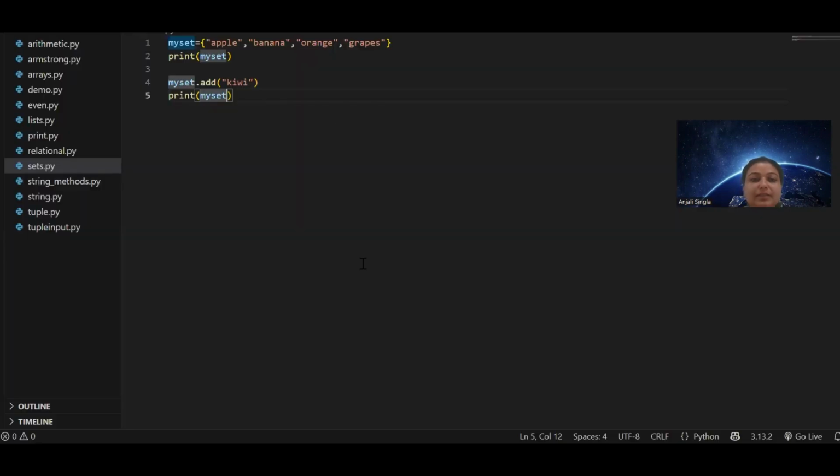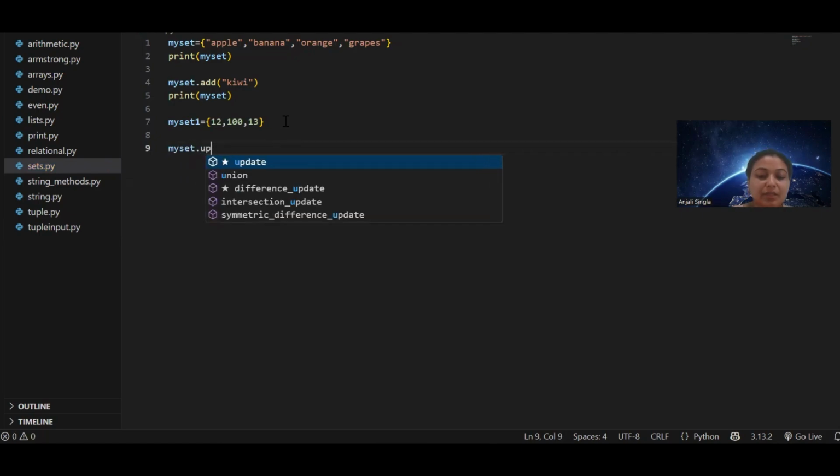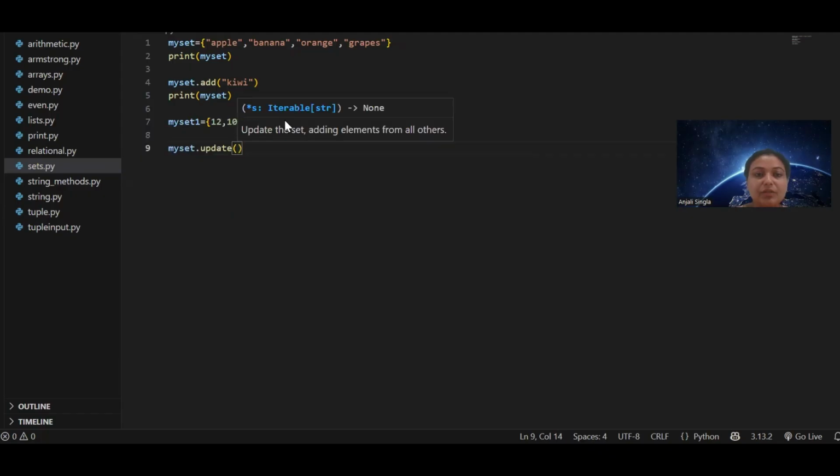How to do that? Let's say I take here my set 1 equal to 12, 10, 13. I have taken one more set. I want to join two sets. So I will say my set dot update, and in the update, put the other set name, my set 1.